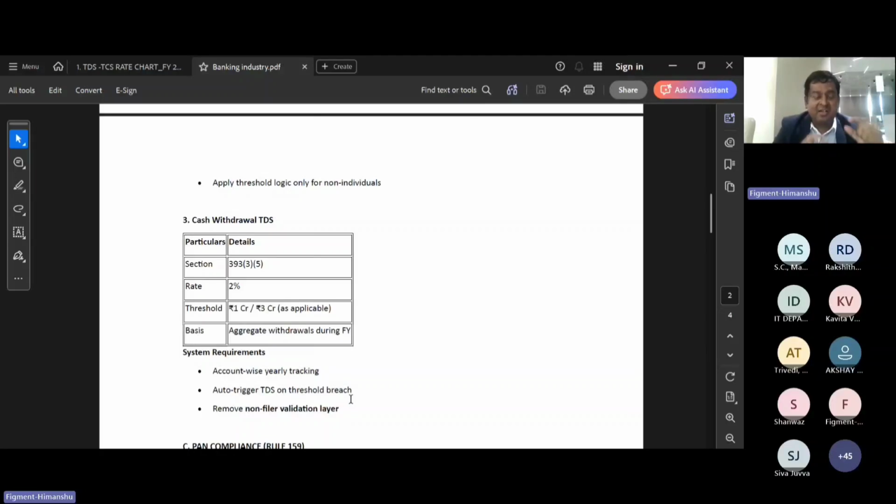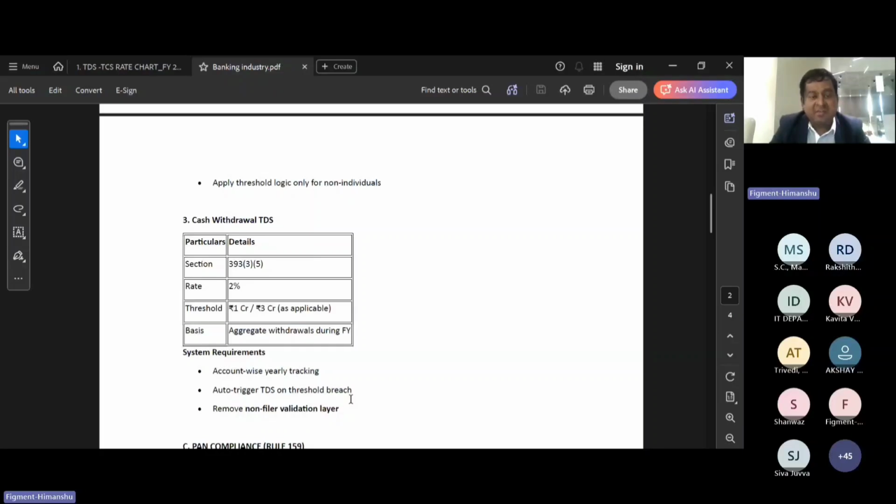There is a little confusion in this section, because previously it was specifically mentioned that if the amount of the withdrawal exceeds 1 crore, then the TDS needs to be deducted only on the exceeding amount. But right now only a threshold limit is mentioned. So as per the bare understanding of the act, it was reflecting that if it exceeds the 1 crore or the 3 crore limit, then on the entire amount, starting from 0 to 1 crore, whatever amount there is, the TDS needs to be deducted.